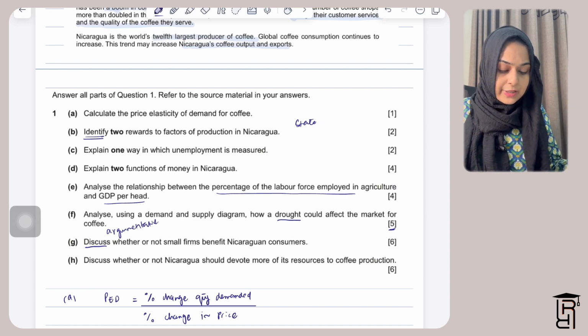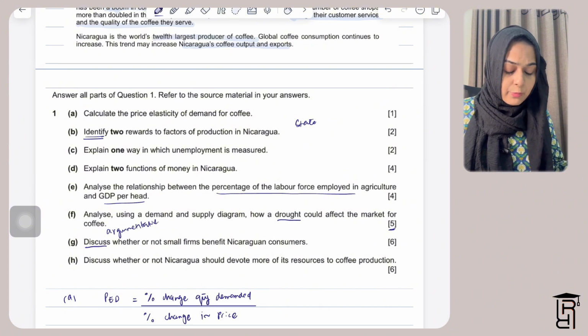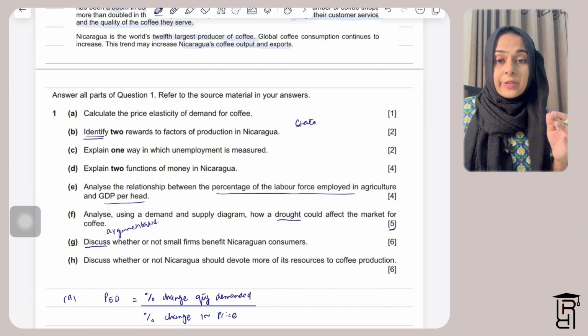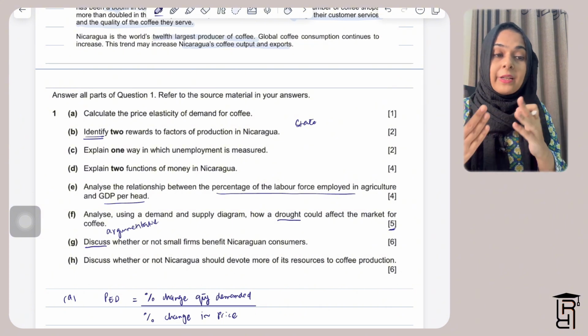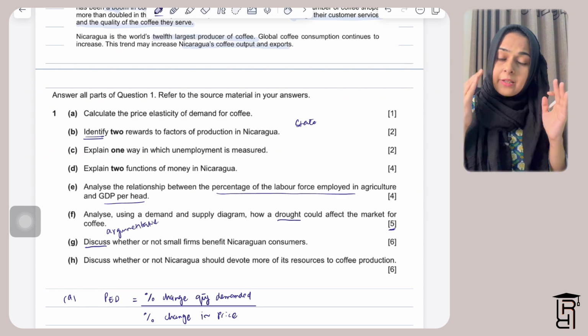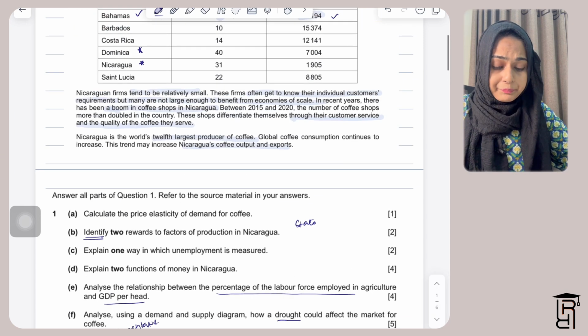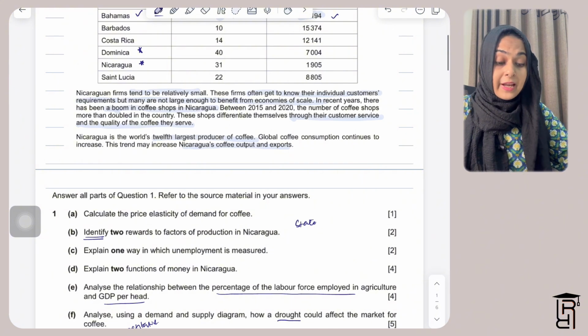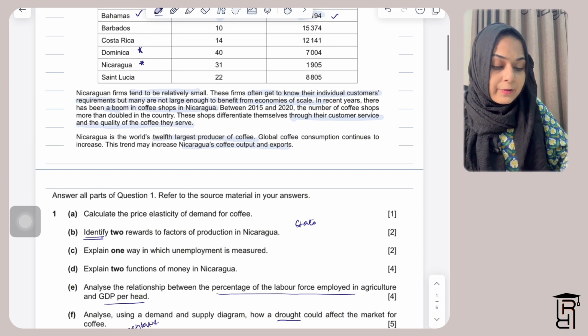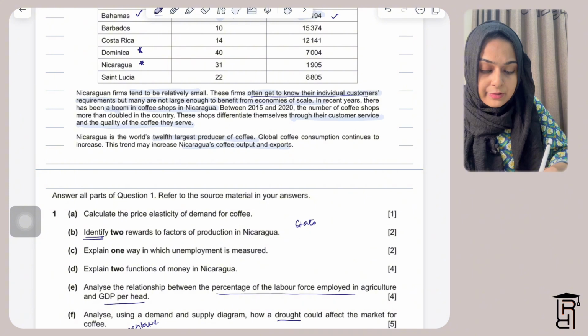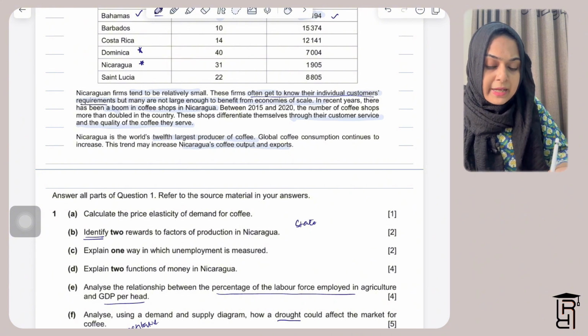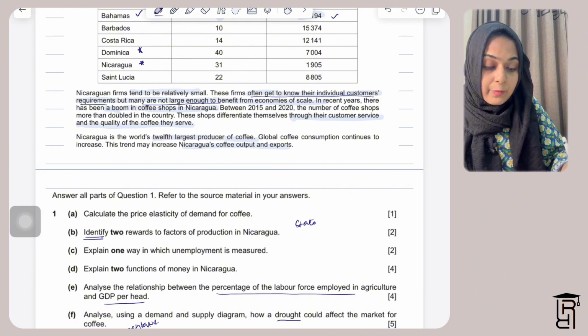In this particular question, they are saying discuss whether or not small firms benefit Nicaraguan consumers. So the first type of argument is that yes, they do benefit Nicaraguan consumers, and you need to give reasons for your answer. In this particular question, they have talked about small firms, and they have also said that Nicaraguan firms are small, and that these firms often get to know their individual customers' requirements, but many are not large enough to benefit from economies of scale.